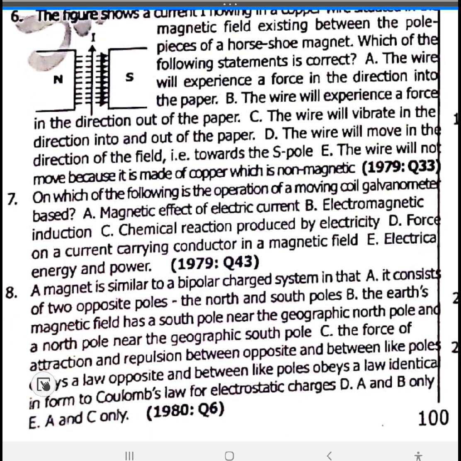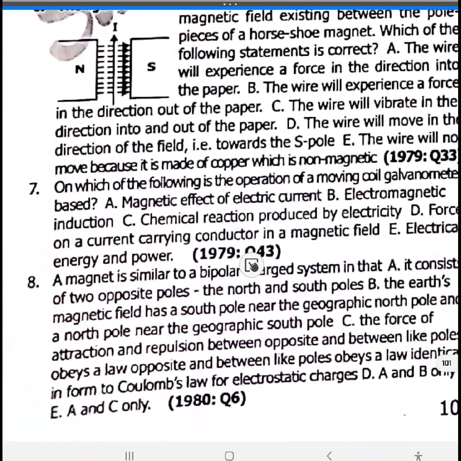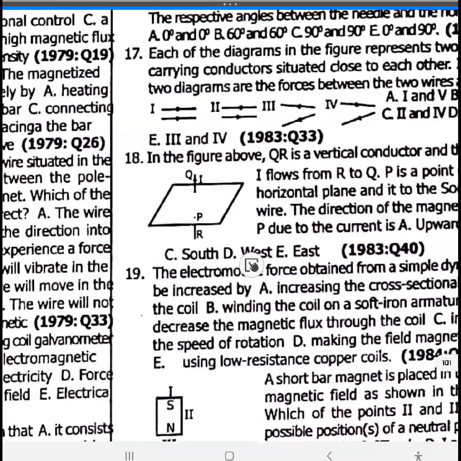C. The force of attraction and repulsion between opposite and between like poles obeys a law that is identical to Coulomb's law. Number 8 is option E. Option A and option C are correct. You could take a look at it again, rewind.